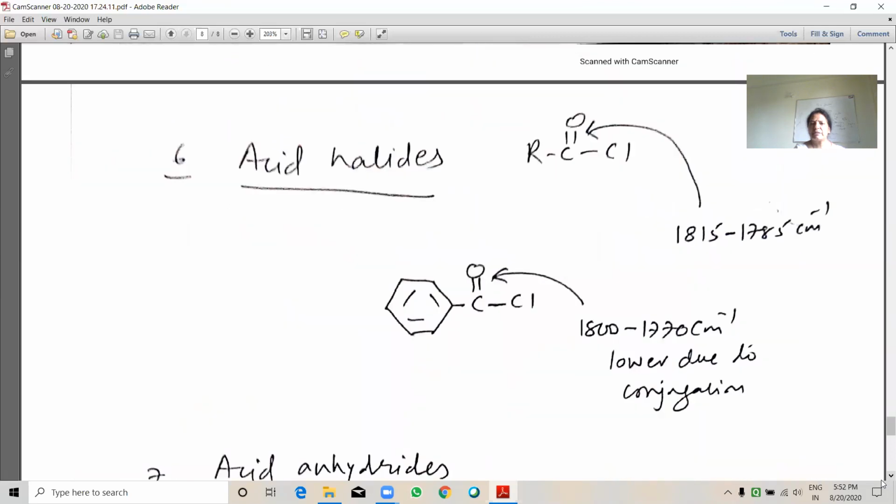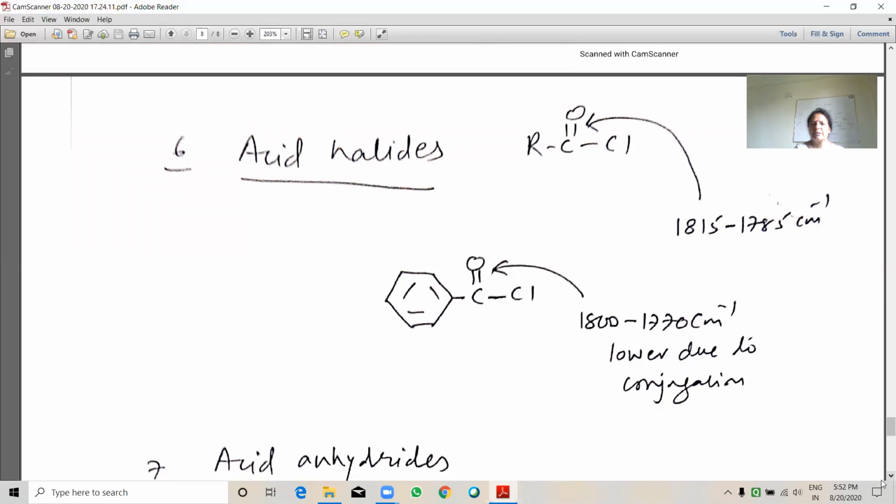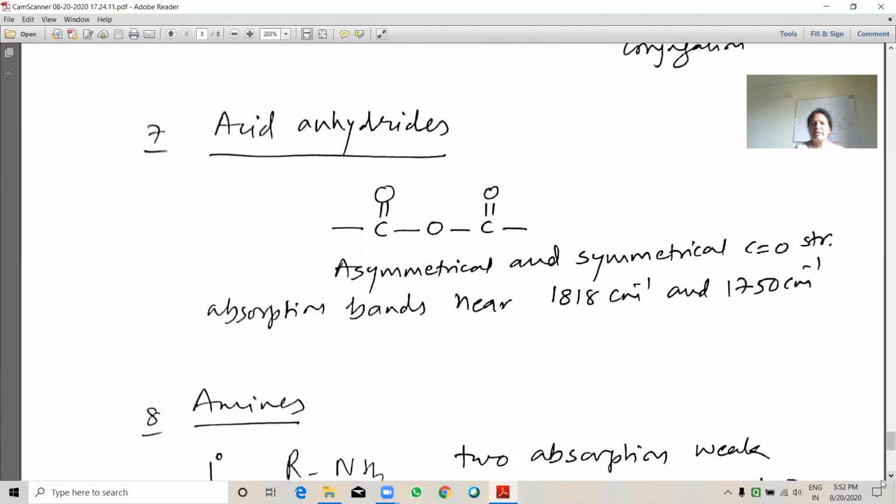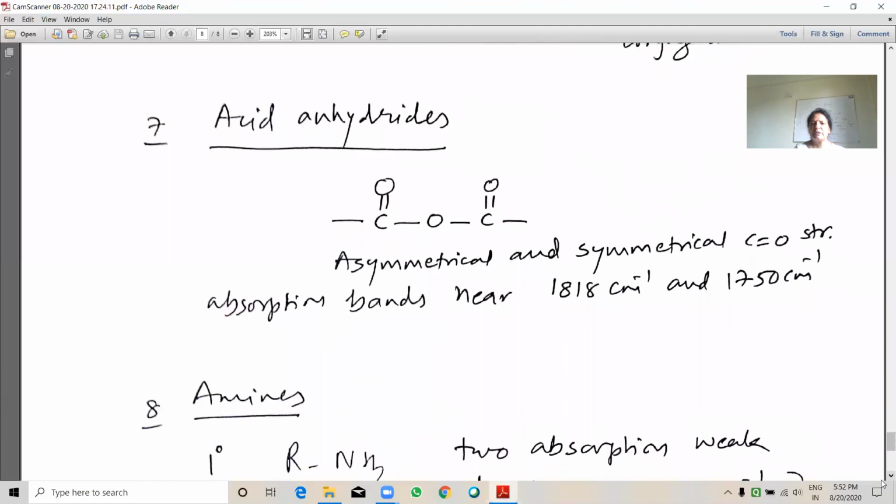Acid halides: in acid halides, its value is higher than earlier esters and amides. Acid anhydride, see here, symmetrical and asymmetrical CO stretching, so it is a higher value compared to amides.